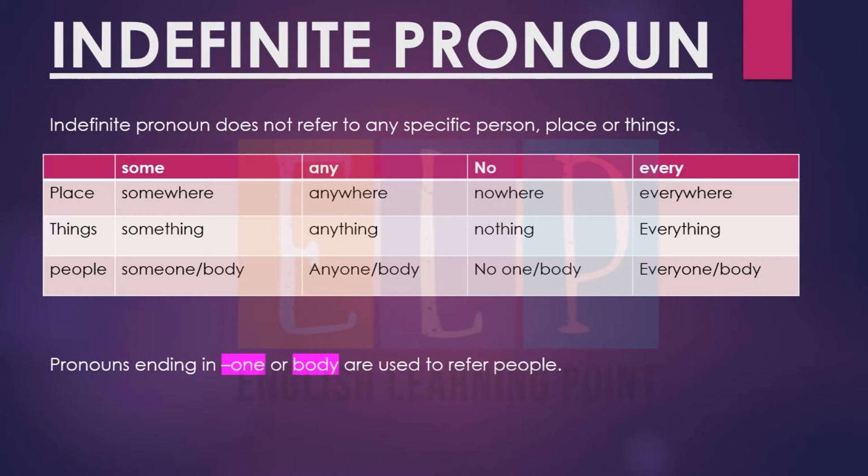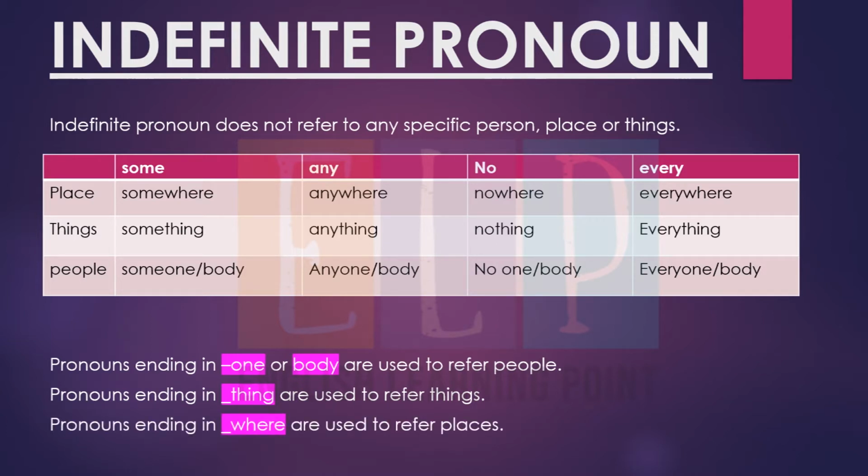So here place, we don't know which place: somewhere, anywhere, nowhere, everywhere. Things: something, anything, nothing, everything. People: someone or somebody, anyone or anybody, no one, nobody, everyone, everybody. Pronouns ending in one or body are used to refer to people. Pronouns ending in things are used to refer to things. And pronouns ending in where are used to refer to places, as here in this chart we have already learned that with one and body, we are referring to people, and with things we refer to things, and with where we refer to places over here, right?